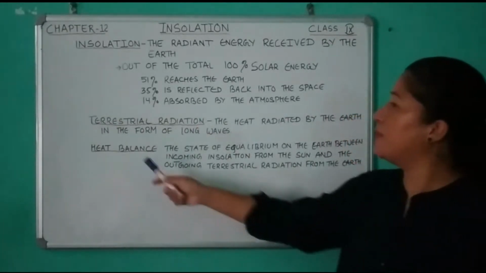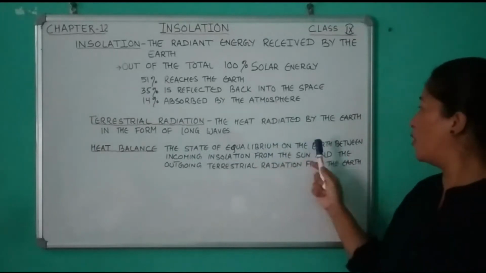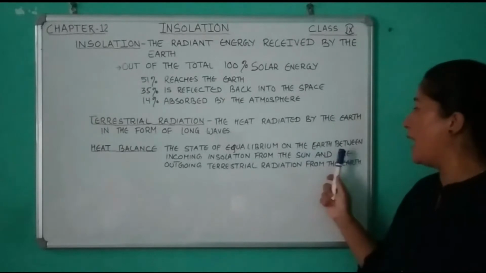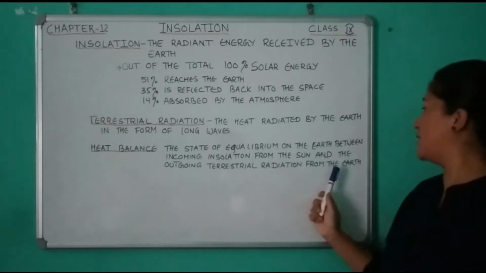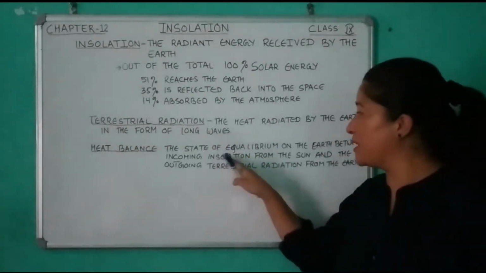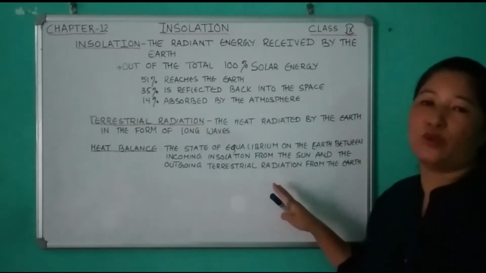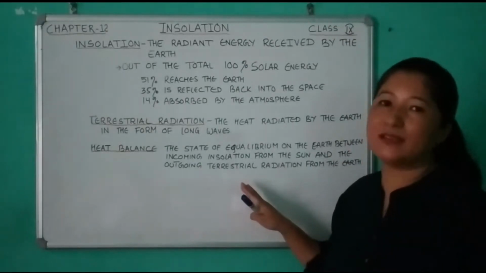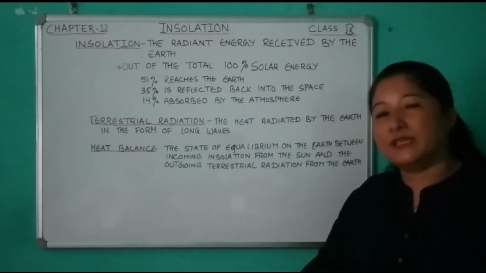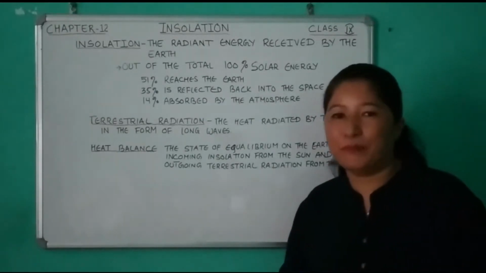Now what do you mean by the heat balance? It is the state of equilibrium on the earth between the incoming insolation from the sun and the outgoing terrestrial radiation from the earth. When the balance is maintained between the incoming solar radiation and the outgoing terrestrial radiation, we call it the heat balance or the heat budget.